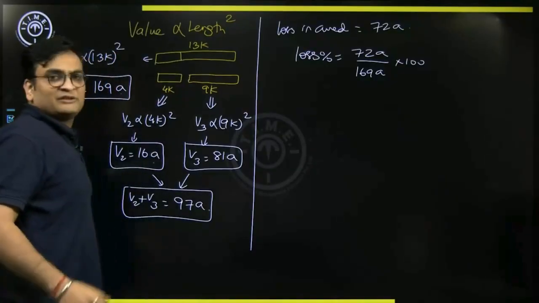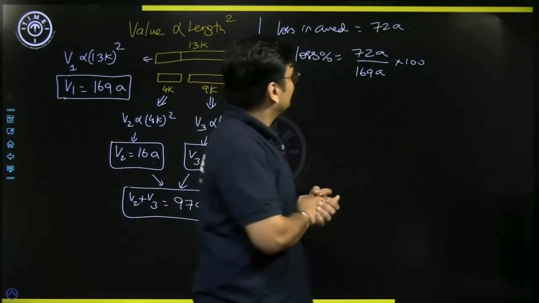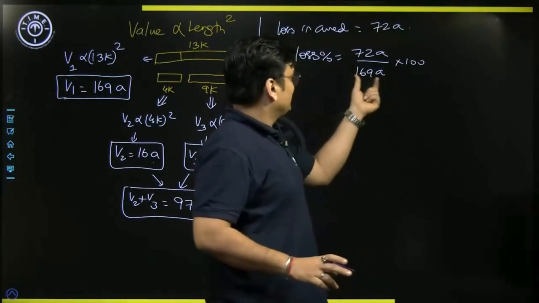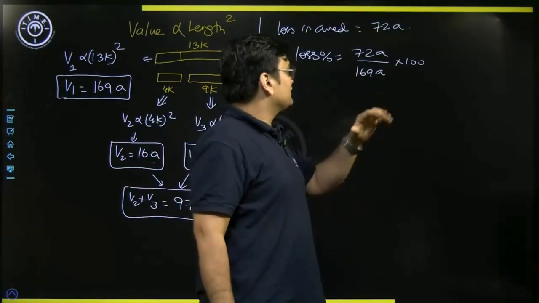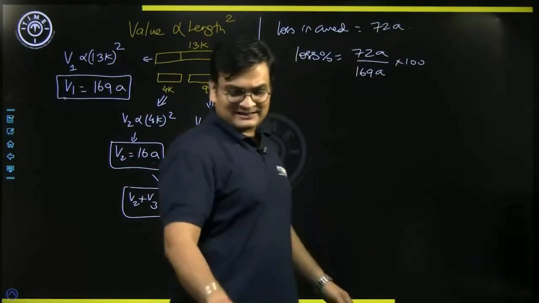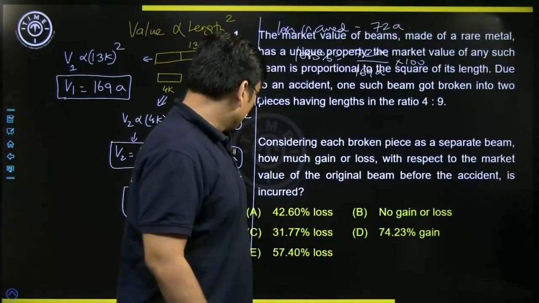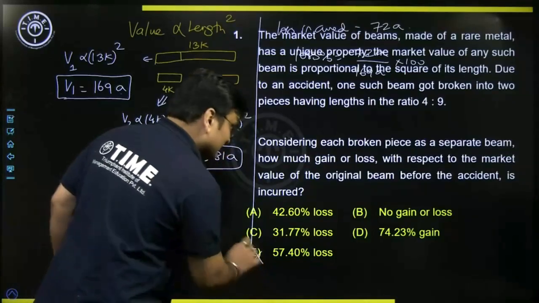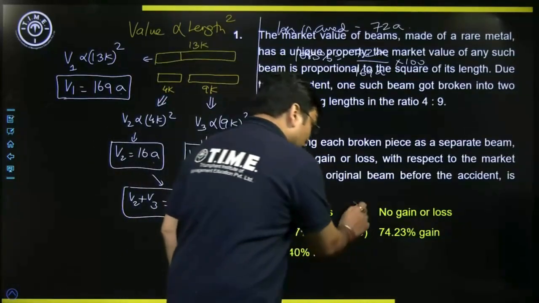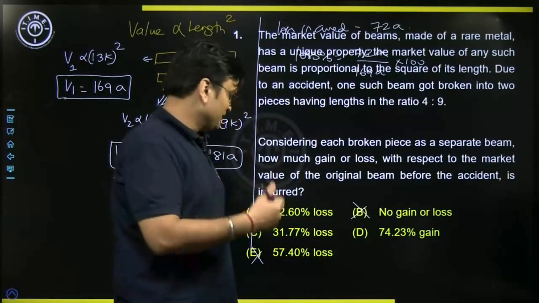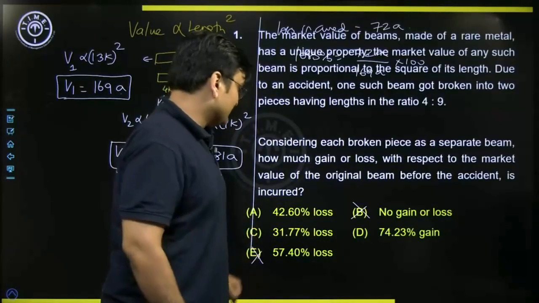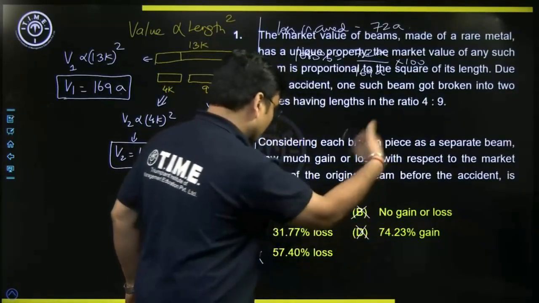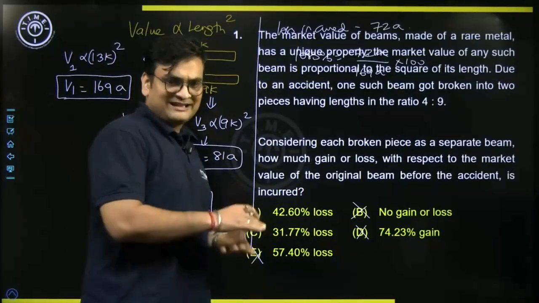Okay, so here let's try to simplify this. How much would we get here? If you take half of 169, it is around 84.5. So my answer is less than 50% loss. So less than 50% loss is definitely not the answer. No gain or loss is also wrong, because there is certainly some gain or loss. And D is also wrong because it's talking about gain. So either A or C is the answer.